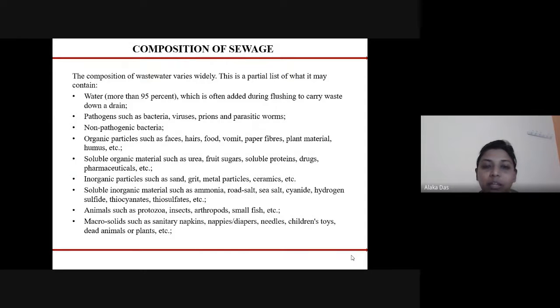The pathogenic bacteria, viruses, parasitic worms, the non-pathogenic bacteria, the organic particles such as hairs, paper fibers, plant materials, also the soluble organic materials such as soluble proteins, pharmaceuticals, drugs, etc. The inorganic particles as well as the soluble inorganic materials, animals such as protozoa, insects, small fish, macrosolids such as napkins, diapers, children's toys, dead animals, plants, etc.